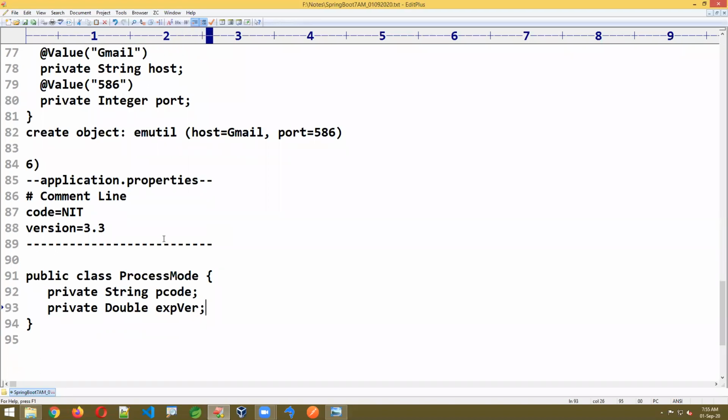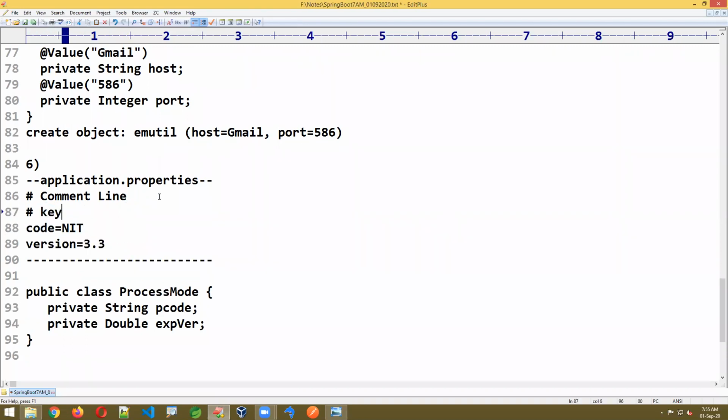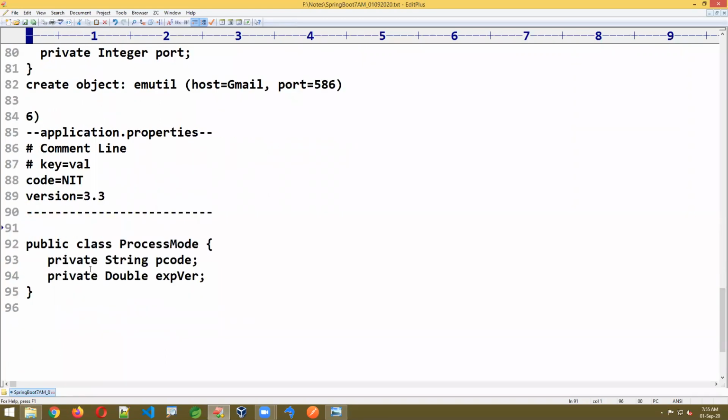Now, what is my requirement? This P code should get the data from this key, and export value should get the data from this version. This is the key and this is the value. Data looks like key is equal to value. Observe carefully: code is a key, NIT is a value. Version is a key, 3.3 is a value. Now let us write this one here.